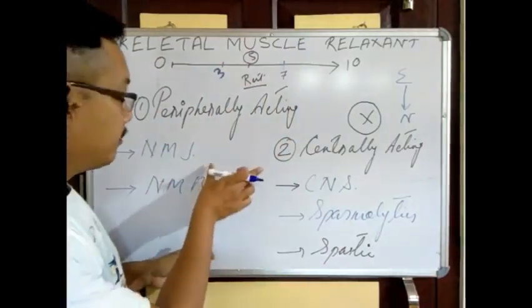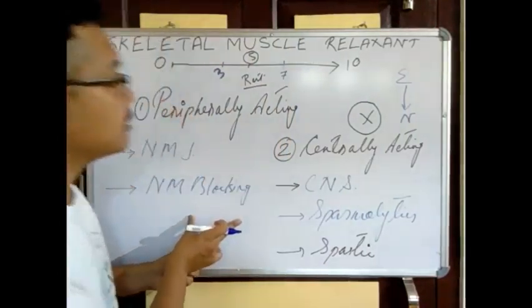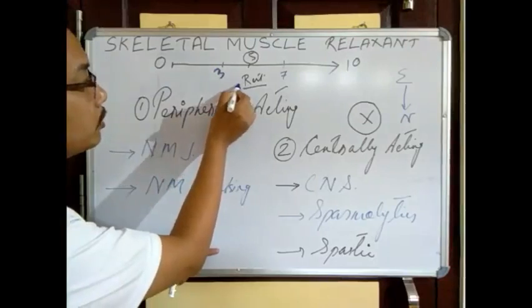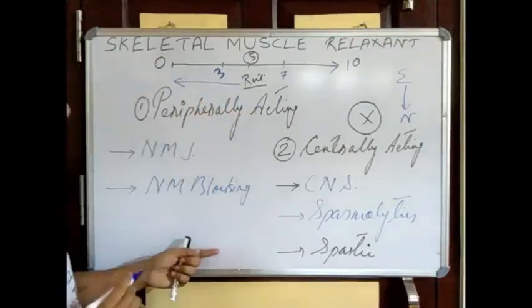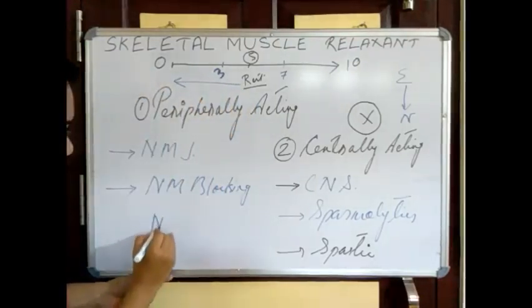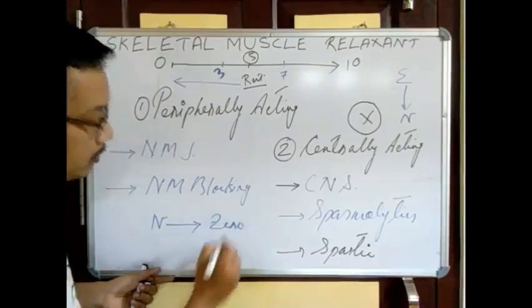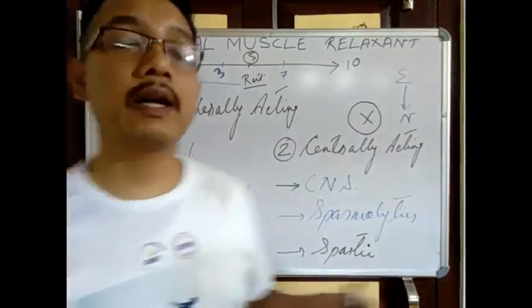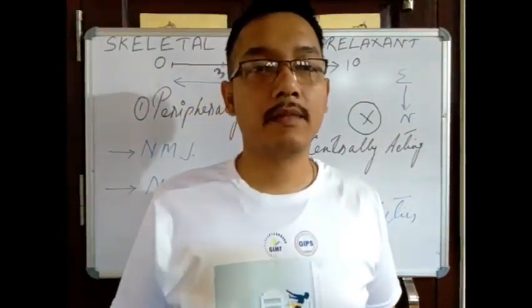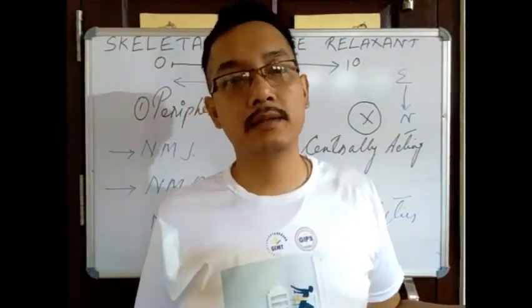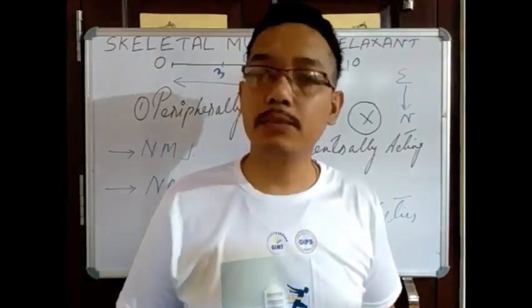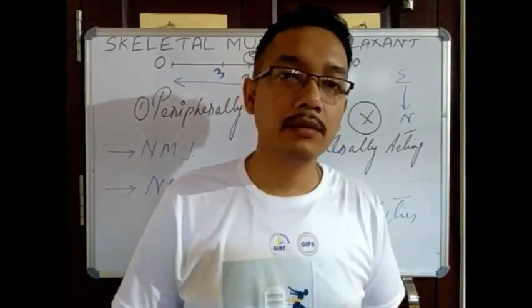If you use this kind of neuromuscular blocking agents, they will bring the normal muscle tone to 0. Here I am writing normal muscle tone to 0. That means the muscles will be paralyzed. Muscle paralysis will be there. Why is it important?